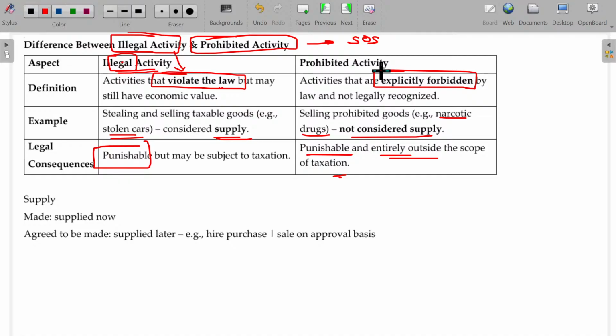Selling a second-hand car, will it fall in the GST? Already there is a rule for levying tax for a second-hand car. There is no rule at all for levying tax for selling drugs. There are no such rules at all, so it will be considered as prohibited. Hope you'll now be able to understand. Okay.